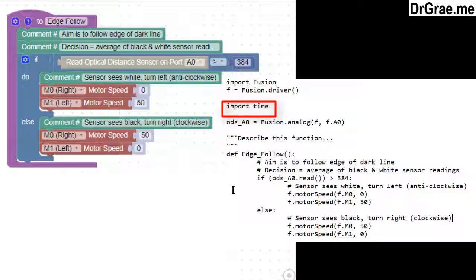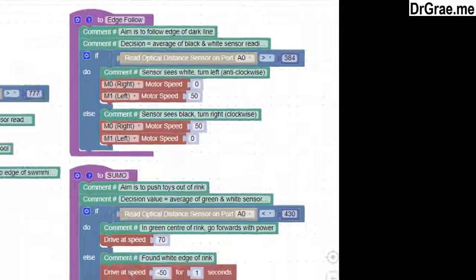If Edge-Follow was the only function we used in our code, we would not need that import time command at the top of our Python program. However, we will see that it's needed in the next function we'll look at, the SUMO function. So let's look at the SUMO function.